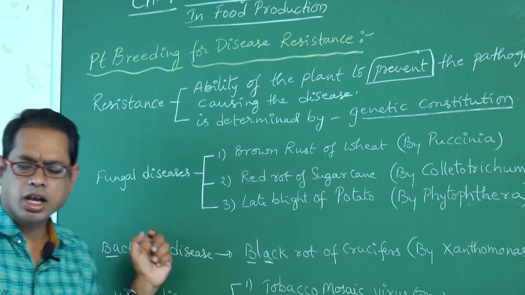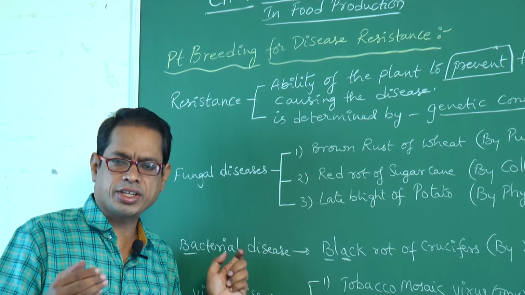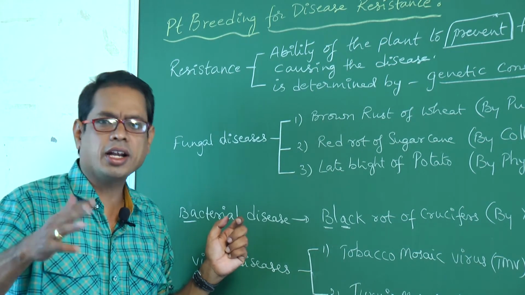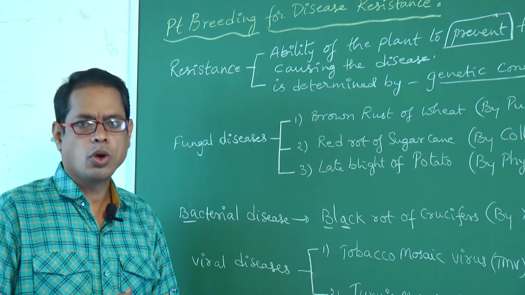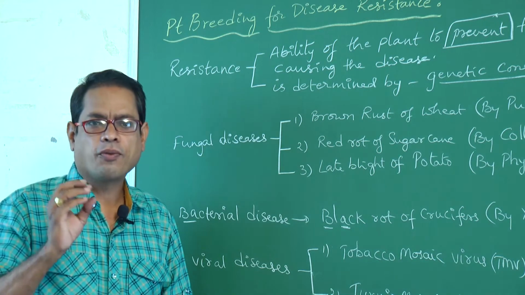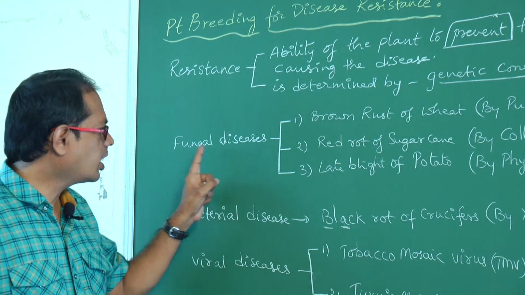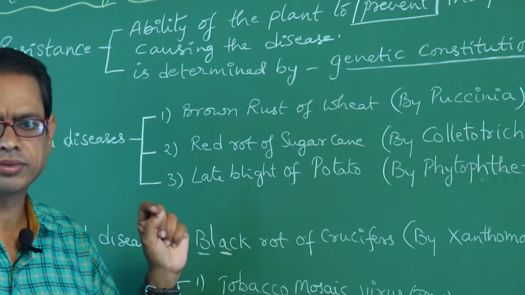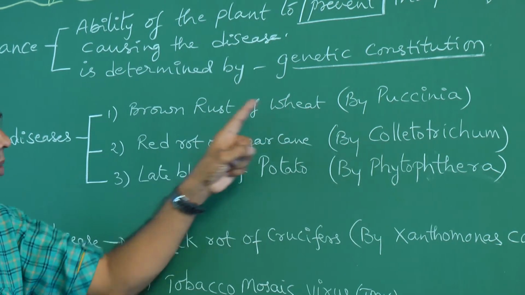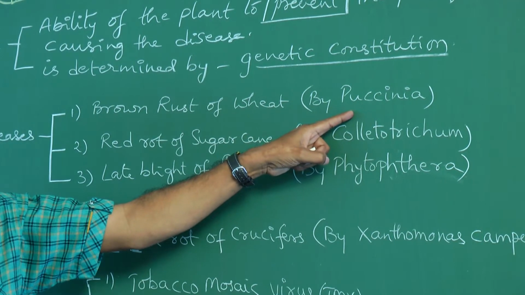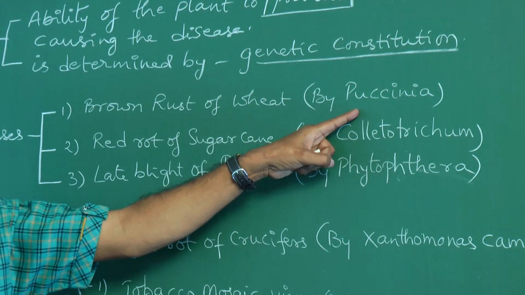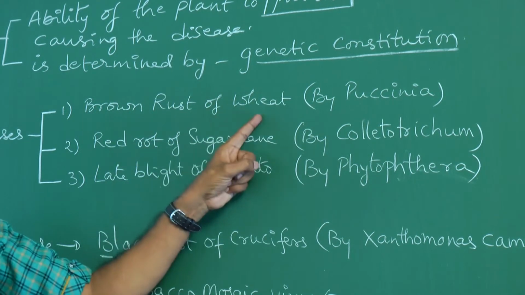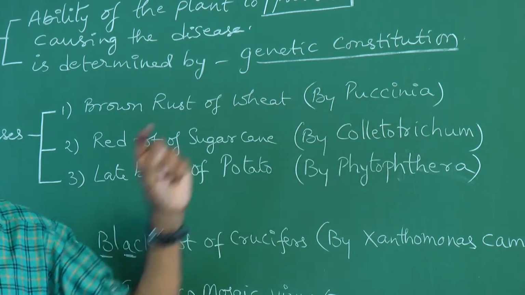There are so many types of diseases: fungal diseases, bacterial diseases, viral diseases. What are the different types of fungal diseases? Fungal diseases are: 1. Brown rust of wheat, caused by Puccinia.